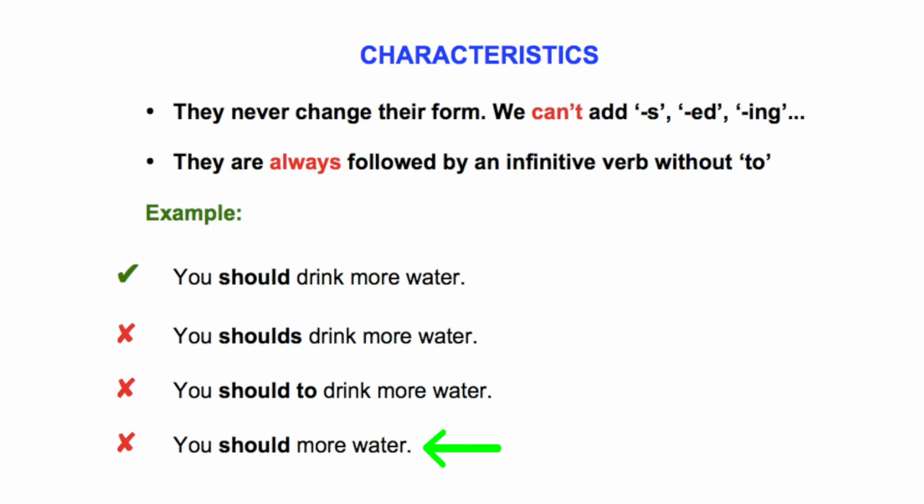In the third sentence, we have an omission of the main verb. Remember, a modal verb can never be the main verb. It always has to be followed by an infinitive verb.